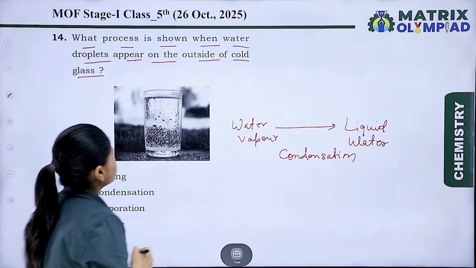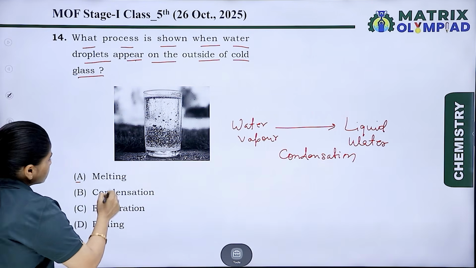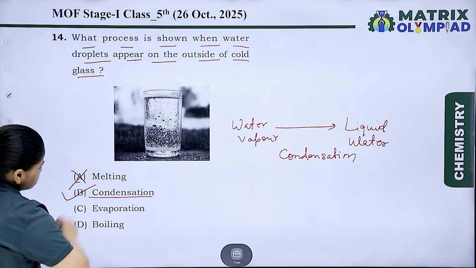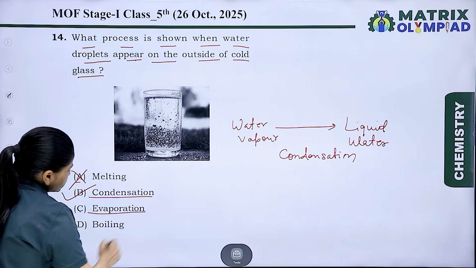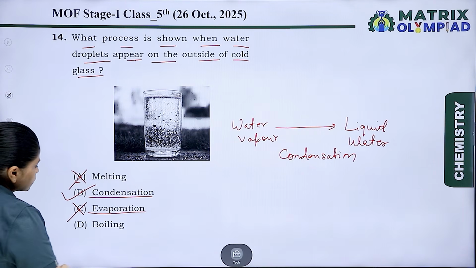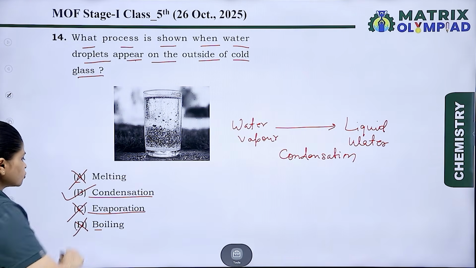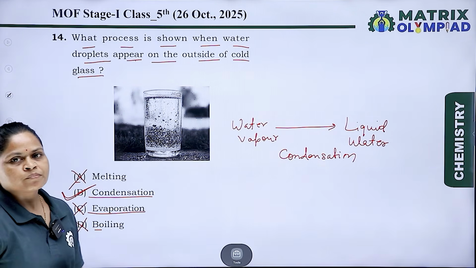Let's take the options. A is melting, that is wrong. B is condensation, yes, this is correct. C is evaporation, no, it is again wrong. D is boiling, no, this is again wrong. So the correct answer is option B.